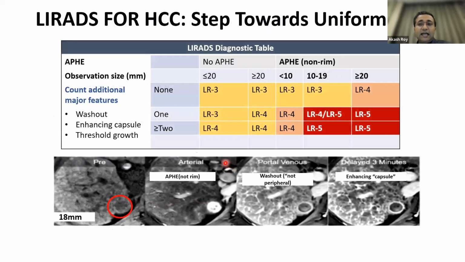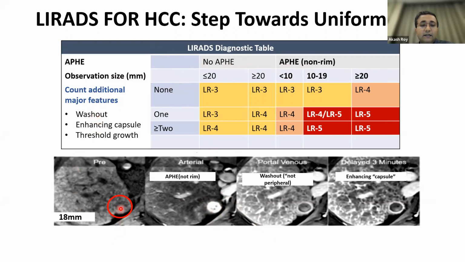So what is a classical HCC? A classical HCC is diagnosed on a CT or an MRI with very classical features, of which the two most important are an arterial phase enhancing lesion, which has to be non-rim. That means this is a lesion which enhances in the arterial phase, and it's not only in the corners of it. The entire lesion is enhancing, which is called a non-rim enhancement. And the second important thing is the size of the lesion. And then you look out for additional features like a washout and an enhancing capsule.